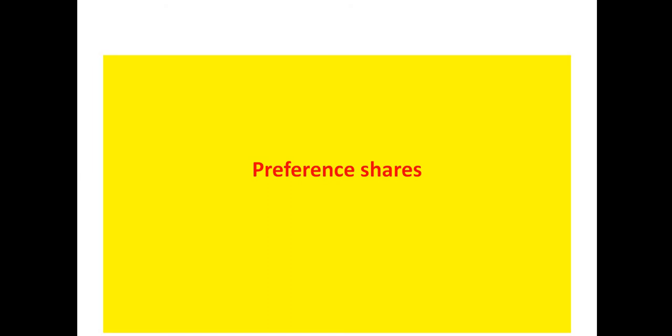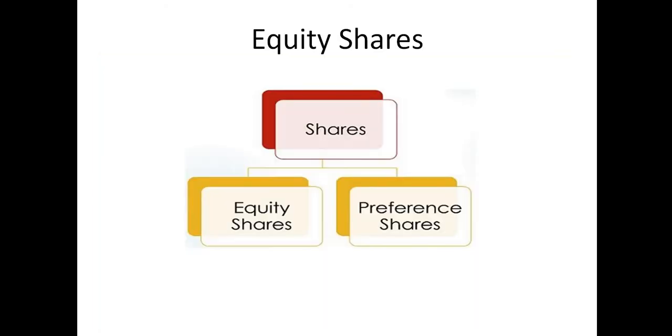So preference shares have to be redeemed. Redeem means it has to be repaid after some time, maybe 20 years or 30 years of their issue. But equity shares are never redeemed. Once a company has issued equity shares, it is for lifetime. In its lifetime, the company will not repay for those shares.